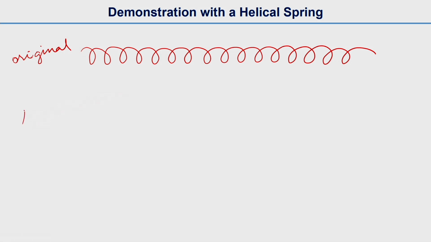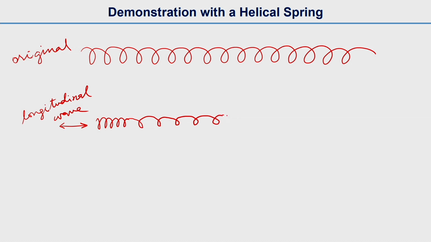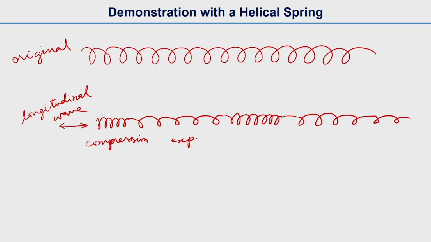So for a longitudinal wave, if we give this motion back and forth, there will be compression and expansion, and then again a compression and an expansion. This is compression and expansion, and this will give us the wavelength lambda.